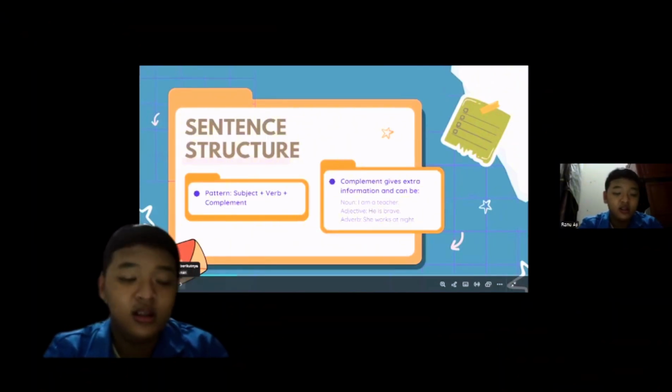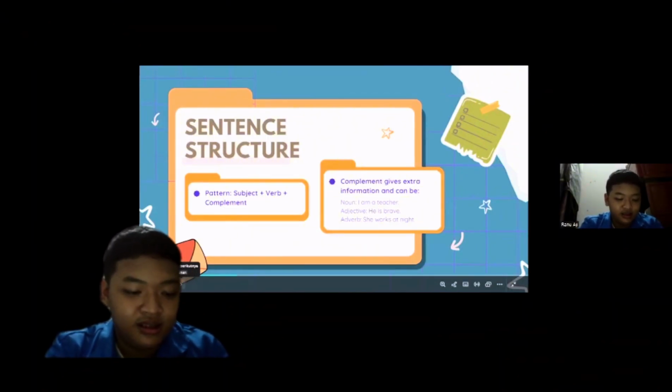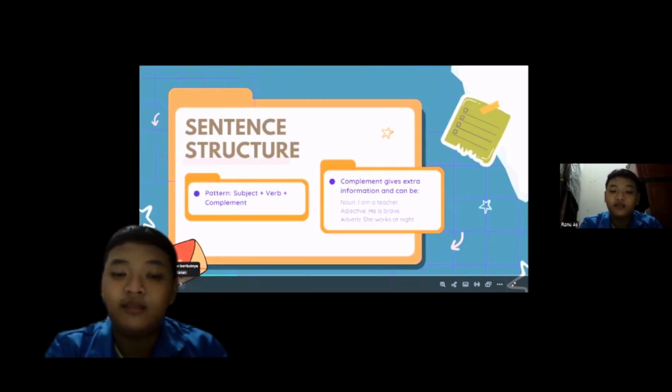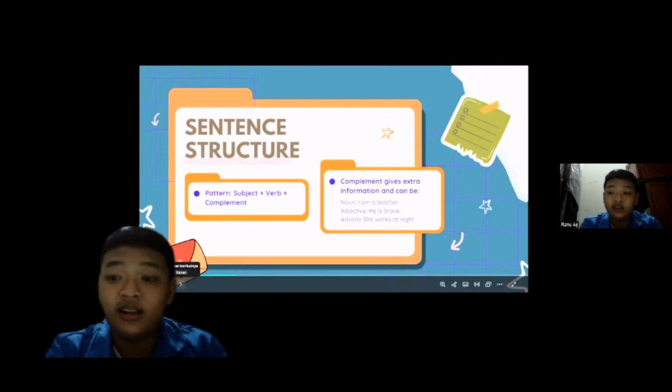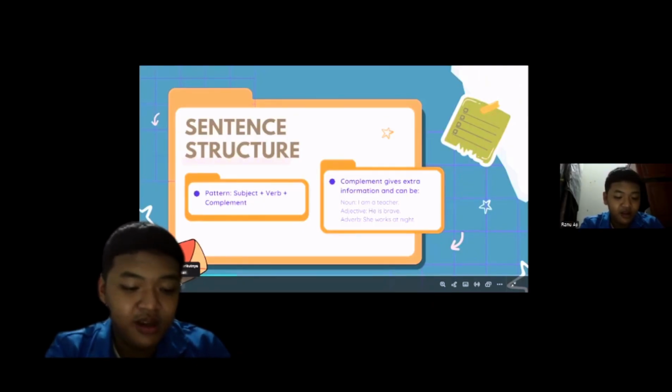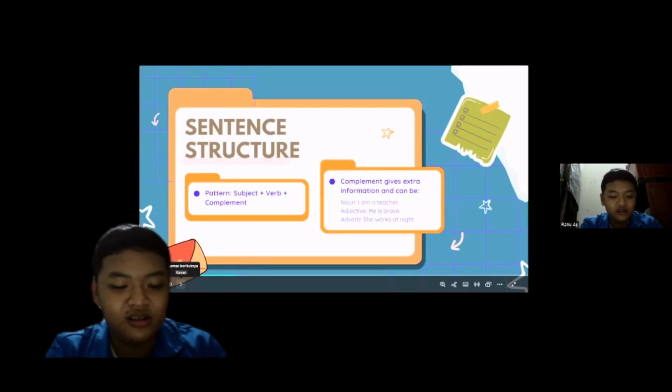The basic sentence pattern is subject plus verb plus complement. The complement gives extra information about the subject or the action. It can be a noun, an adjective, or an adverb.